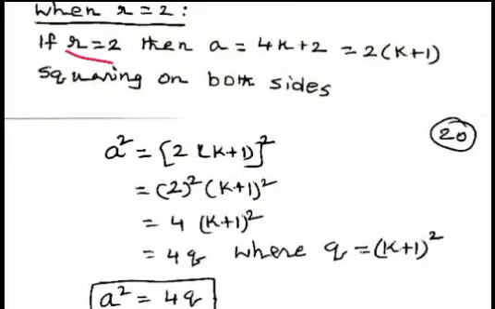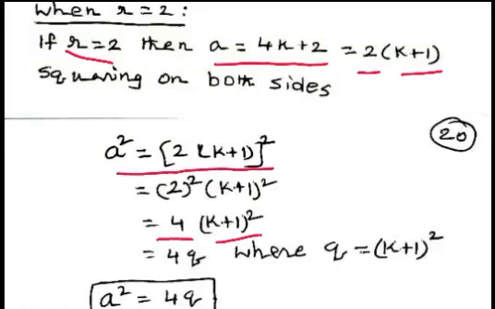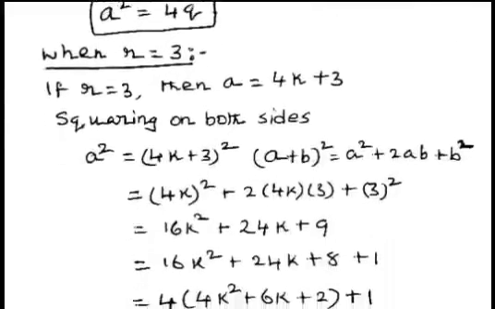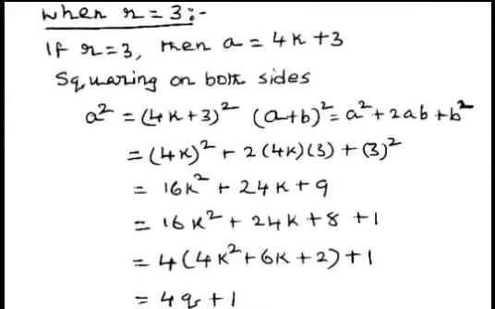remainder is 2, we can write a equal to 4k plus 2, that is 2 multiplied by k plus 1. Now squaring on both sides, we get 4 multiplied by k plus 1 whole square. Now considering k plus 1 whole square as q, we get the form 4q. That is, a square can be written in the form of 4q when remainder is 2. Now we consider the case when r equal to 3. When r equal to 3,